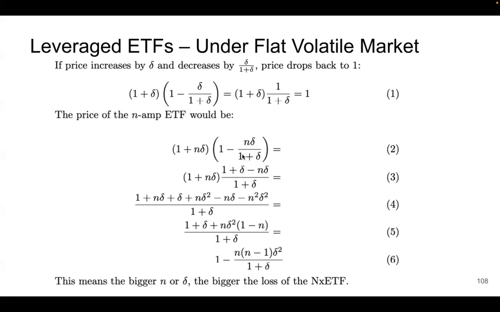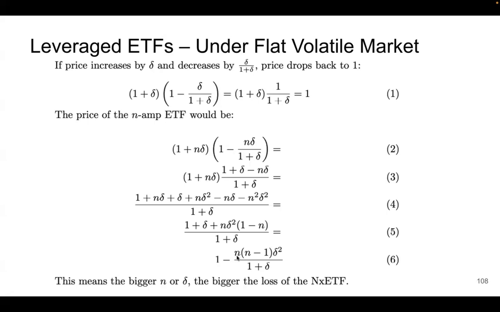So we can use some very simple middle school math and simplify this. In the end, in equation 6, you can see that it's a number 1 minus something, and 1 minus a positive number. So this means after the index goes back to 1, the leveraged ETF will be lower than 1. If the delta is bigger, basically if the index goes up and down in a bigger range, then this value is bigger and the leveraged ETF has a lower value.